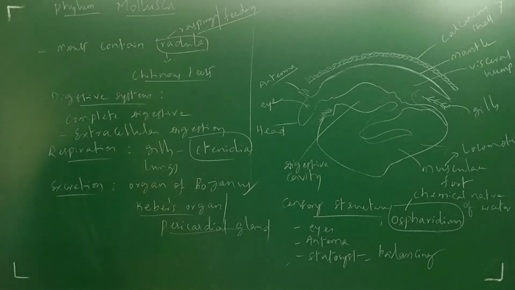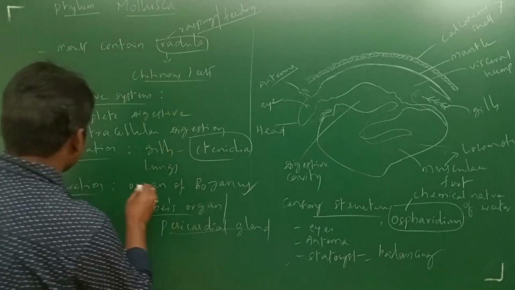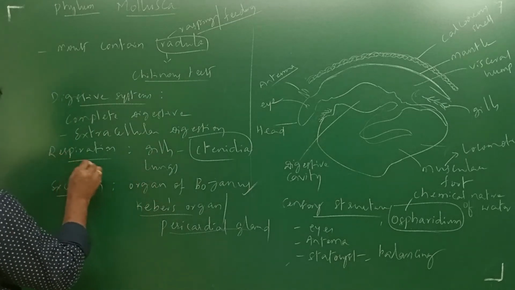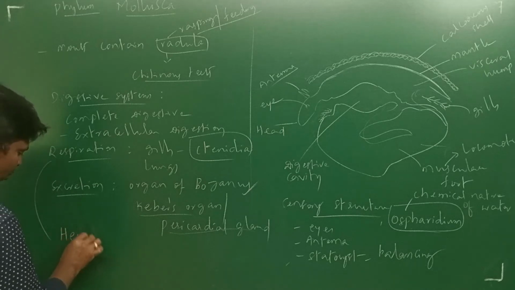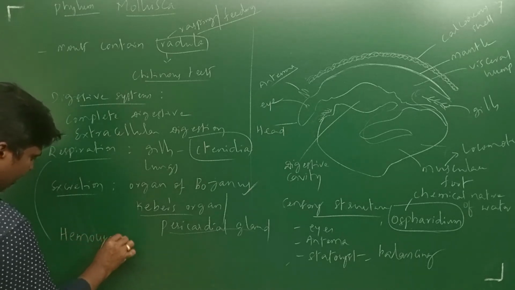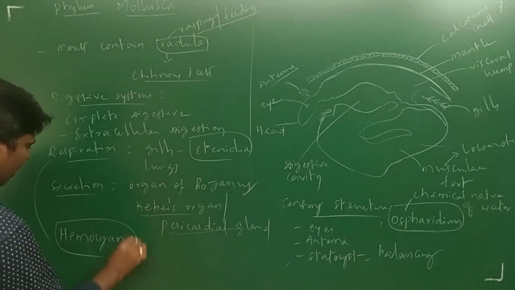And next, I forgot to mention that in these organisms hemocyanin is present. It is a pigment, the respiratory pigment, hemocyanin.